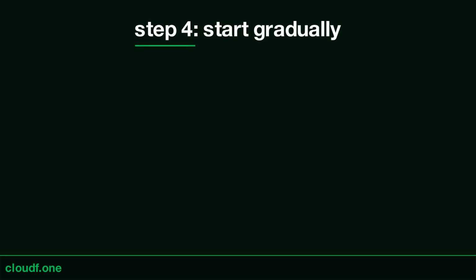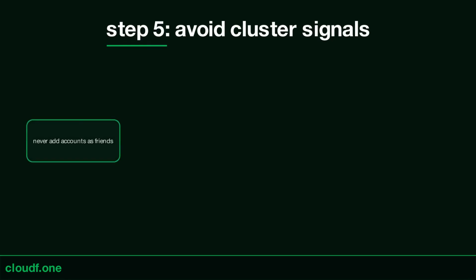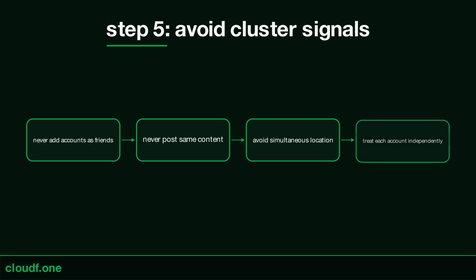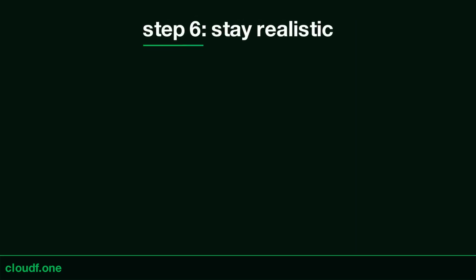Step 5. Avoid coordinated patterns across accounts. Never have multiple accounts add each other as friends. Never post the same content from multiple accounts at the same time. Never have multiple accounts in the same Bitmoji location simultaneously.